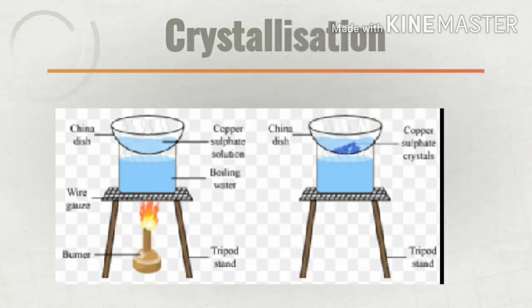Crystallization: the process of cooling a hot concentrated solution of a substance to obtain crystals is called crystallization. The process of crystallization is used to obtain large crystals of a pure solid substance from an impure solid substance. An impure solid substance usually contains two types of impurities: insoluble impurities and soluble impurities. The insoluble impurities are removed by filtering its solution, whereas soluble impurities get removed during crystallization.